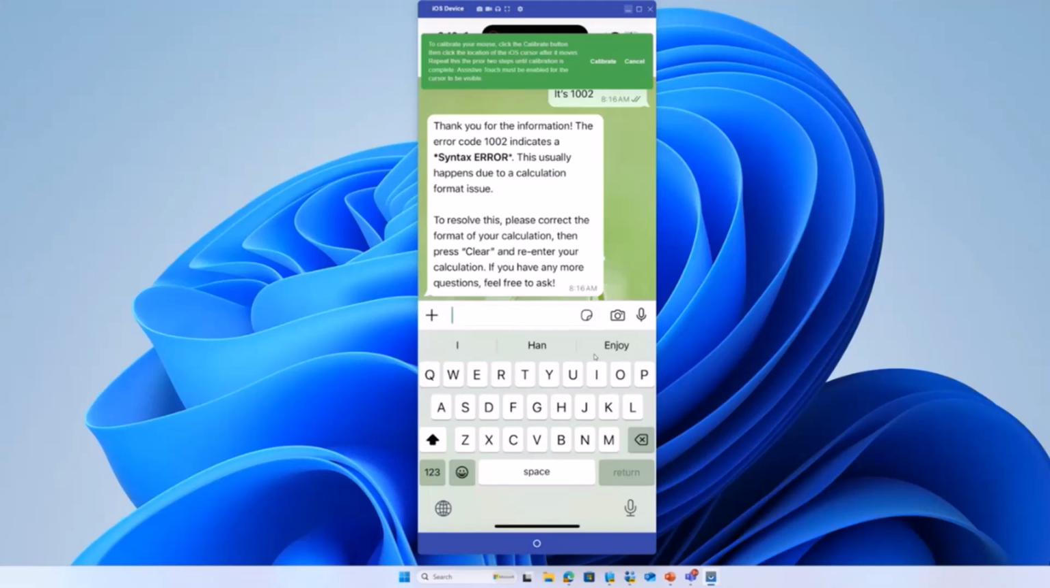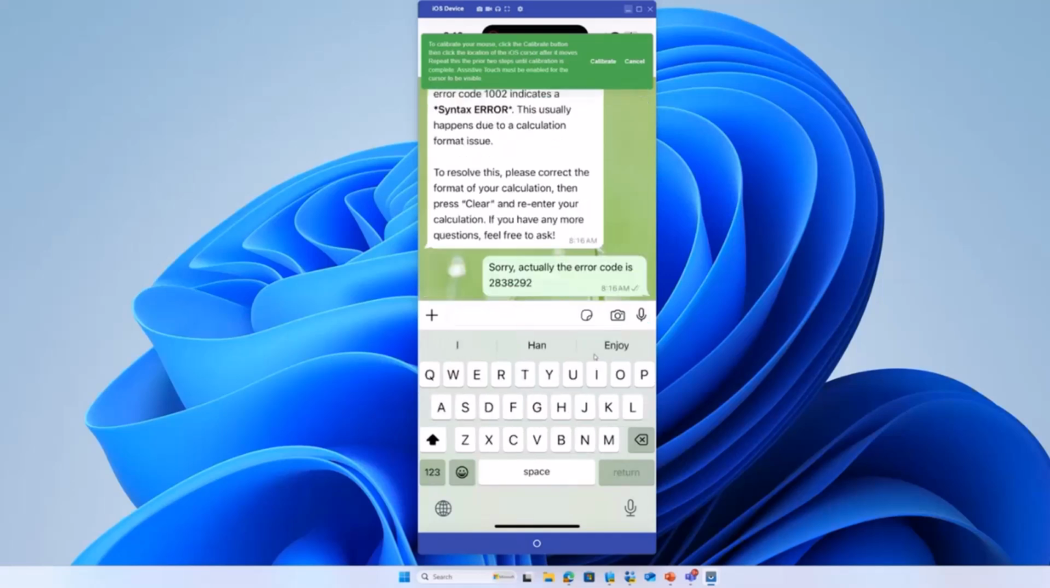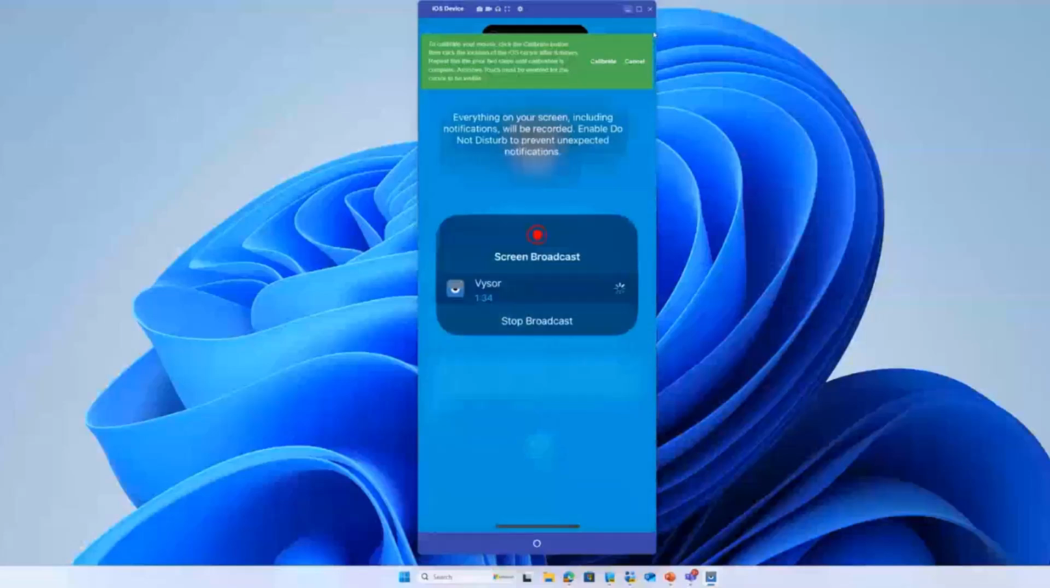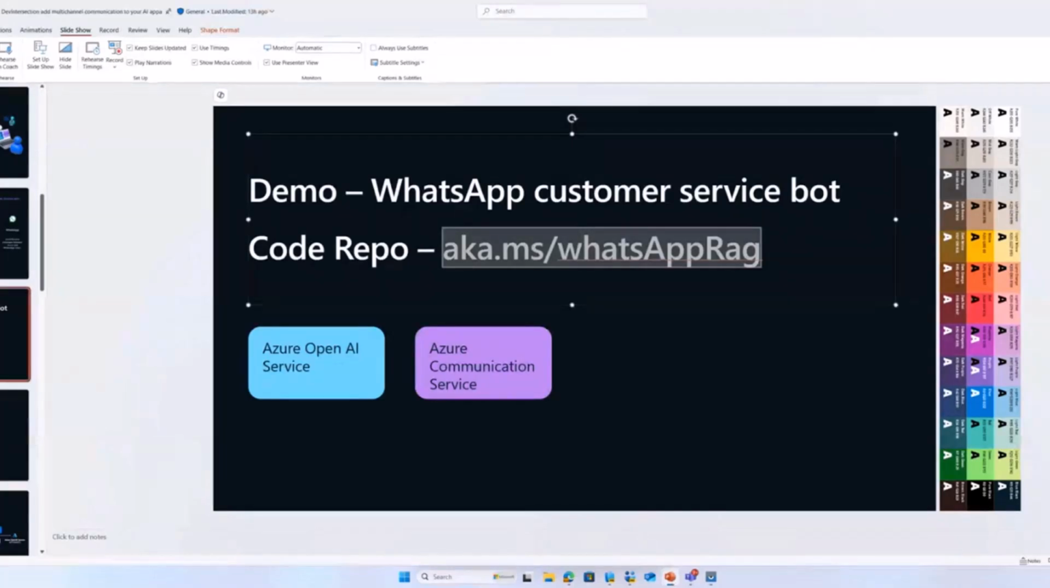Now, I also want to show you what happens if I ask the bot something which it is not aware of, like a random error code, which it is not supposed to understand. Sorry, actually, the error code is just some random number. Okay, so you get a message that says, I do not know how to fix this one. Please call customer service. So that was the demo. Now let's go to the PowerPoint slide and talk about how that was built.